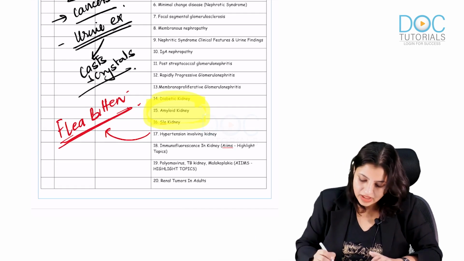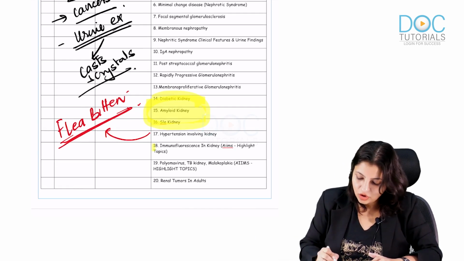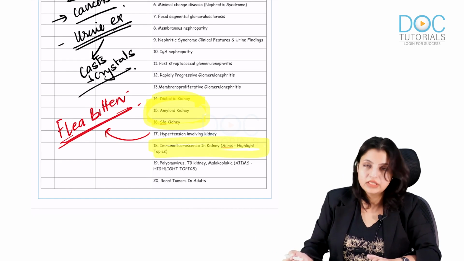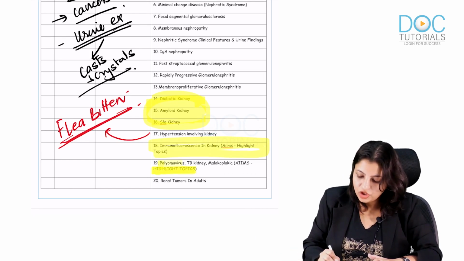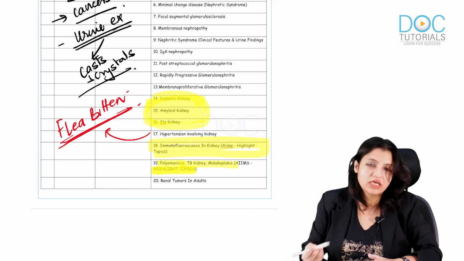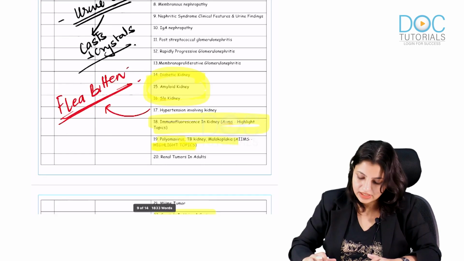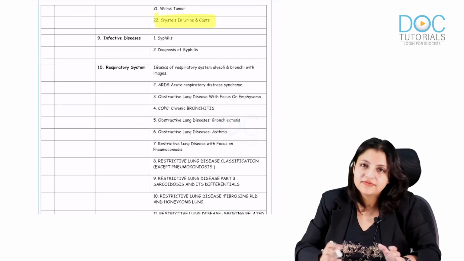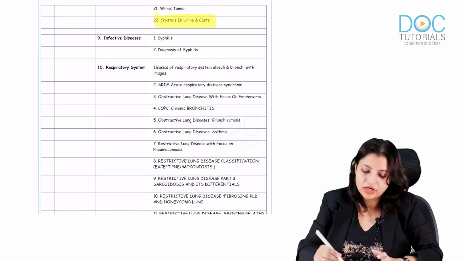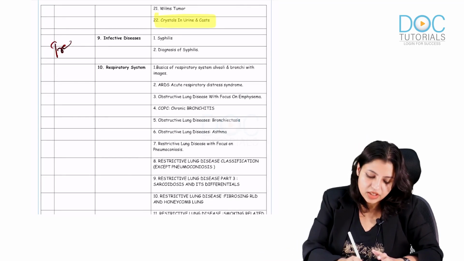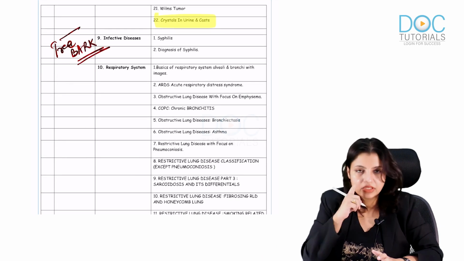Now there are some AIIMS highlight topics, like all the immunofluorescence in the kidney revision. Again polyoma virus, TB kidney, malakoplakia is a highlight topic which can come in your central exams. Now infective syphilis is there, but not very important. Only one point I want to highlight here, tree bark appearance. Remember this tree bark appearance and see that image.